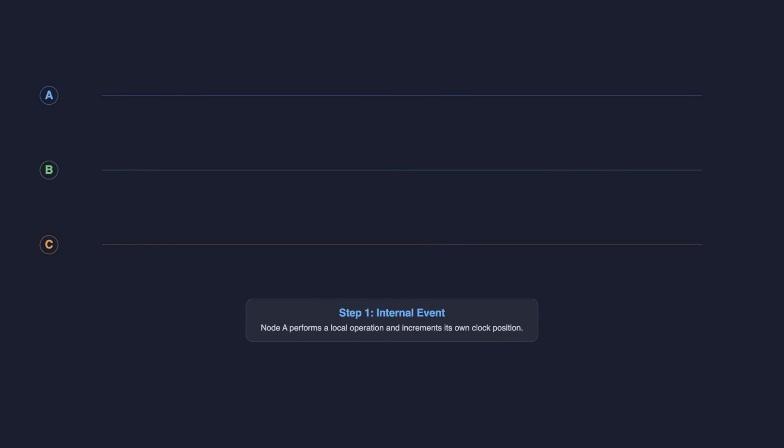First, internal events. Node A does a local event. It increments its own position. Vector goes from 0, 0, 0 to 1, 0, 0. Simple. Second, sending. Node A sends a message to B. Before sending, A increments its own slot, going to 2, 0, 0. The message carries this vector. Third, receiving. This is where the magic happens.